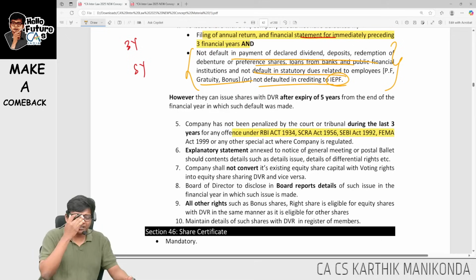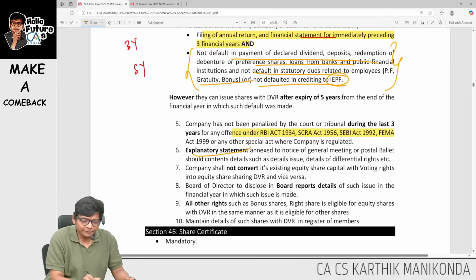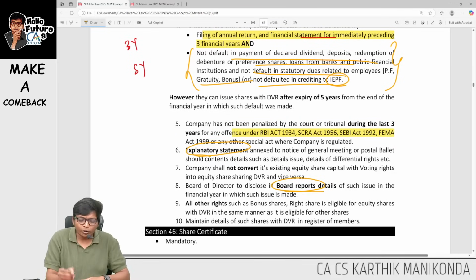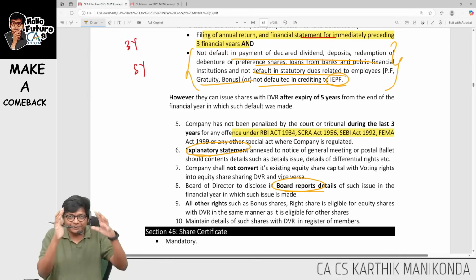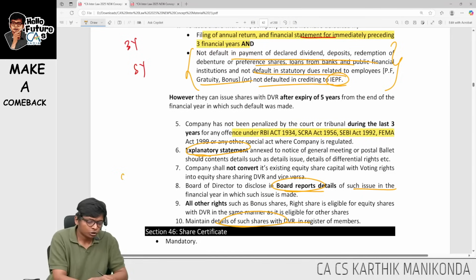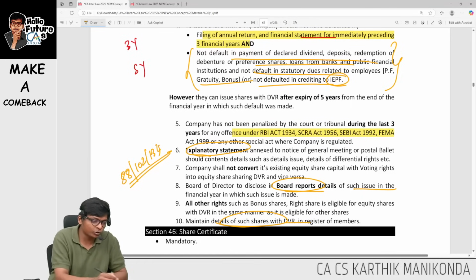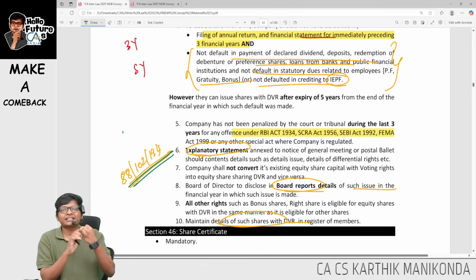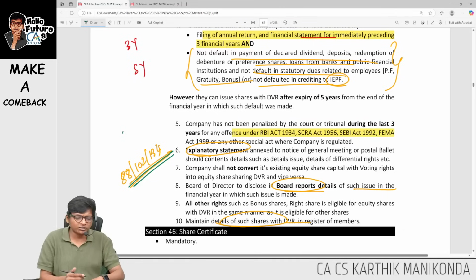Next, to proceed further, some key points that we have. Explanatory statement should tell the reason why we are doing this DVRs. Board report should give contents of explanation as to why we are doing this, and company should also maintain register of DVRs. So this we call in class as 88, 102 and 134. Those who come to our class will know this becomes actually a rhyme in the class. 88 register of members, 102 explanatory statement, 134 is board report, guys.